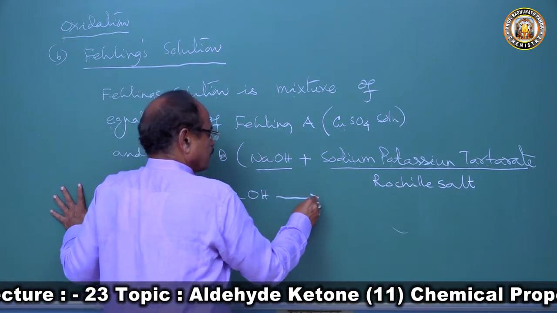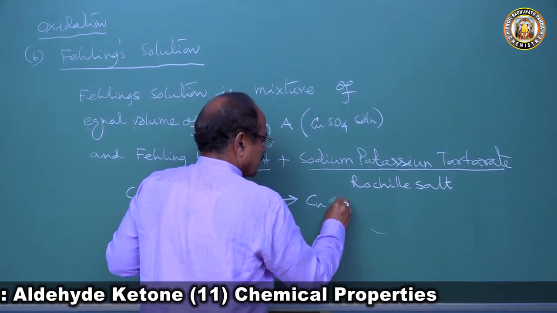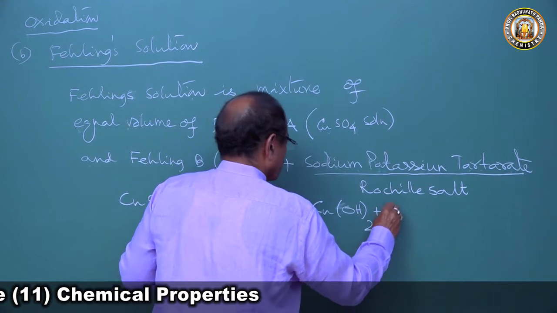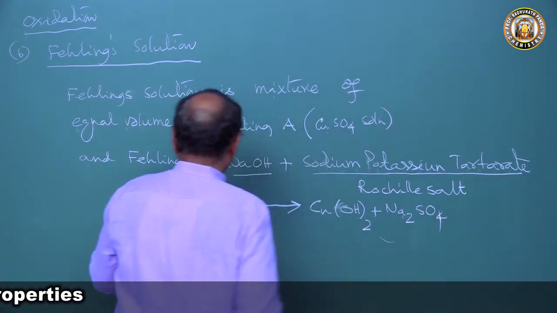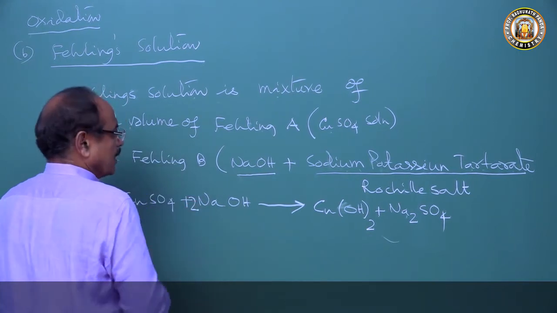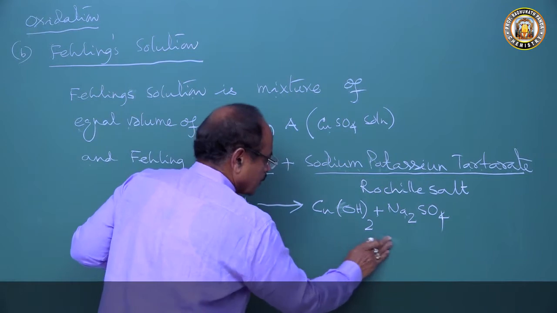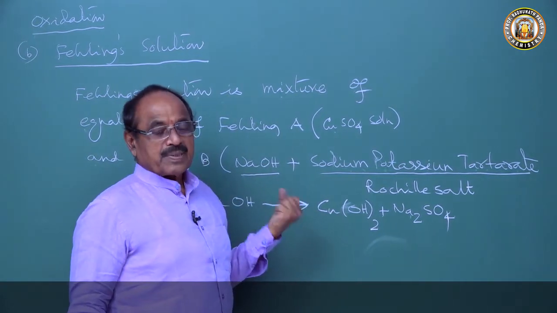This forms cupric hydroxide plus sodium sulfate. This cupric hydroxide so produced is a precipitate,